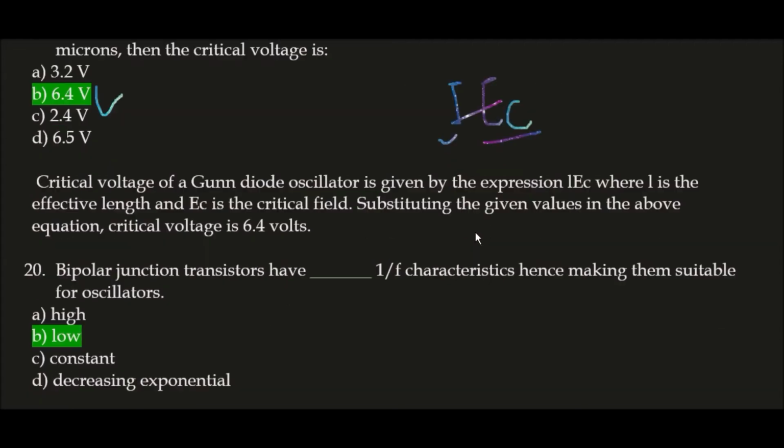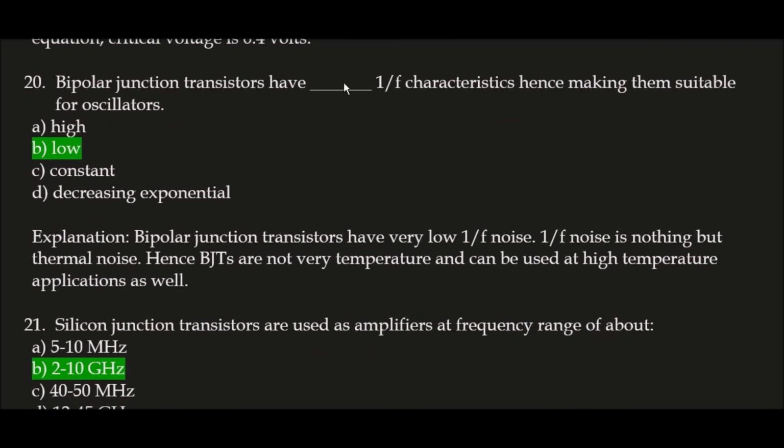Okay. Next question. Bipolar junction transistors have blank 1/f characteristics, hence making them suitable for oscillators. Correct answer is option B, low. Bipolar junction transistors have low 1/f characteristics, hence making them suitable for oscillators, because bipolar junction transistors have very low 1/f noise, and 1/f noise is nothing but flicker noise. Okay, hence BJTs can be used at high temperature applications as well.